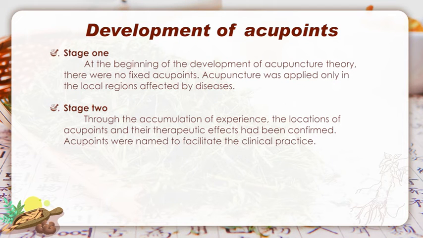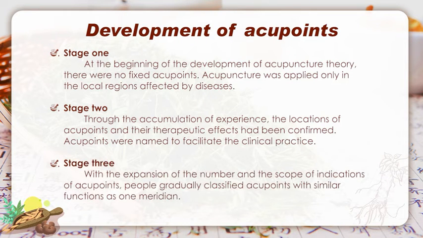Stage 2. Through the accumulation of experience, the locations of acupoints and their therapeutic effects had been confirmed. Acupoints were named to facilitate clinical practice. Since then, the development of acupoints began to enter a relatively mature stage.